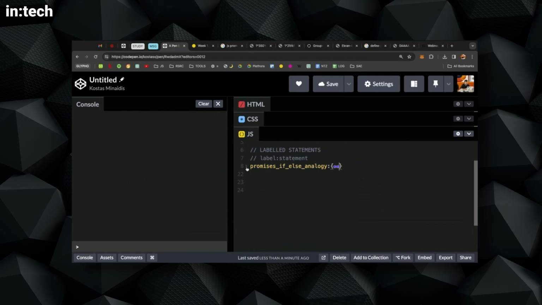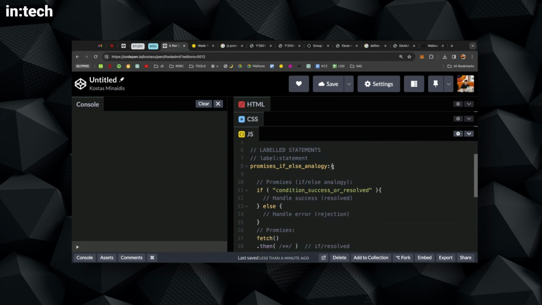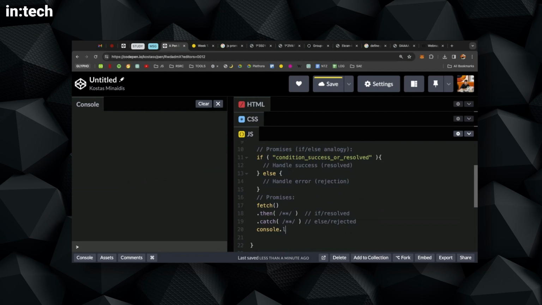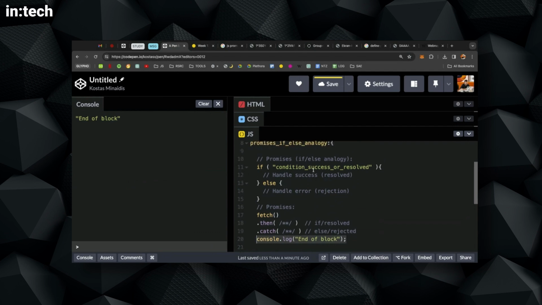Now, another thing that's really nice about label statements is that when you use one with a code block, I will add a console log here: console log end of block. Oops, you see this. Okay, and you will see the whole code executes. So if I see the last command being executed and see the console log, it means that everything ran correctly, right?